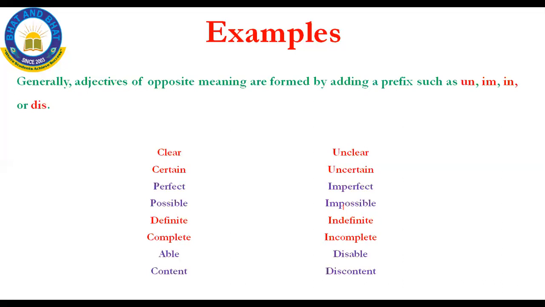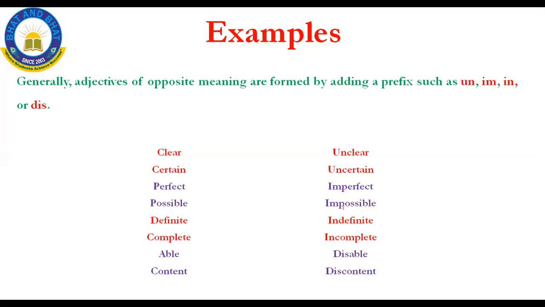We have learned what is meant by opposite. Opposite and antonym are one and the same. Generally, adjectives of opposite meaning are formed by adding a prefix such as un, in, or dis. Look at the screen there. Clear, unclear. Certain, uncertain. Perfect, imperfect. Possible, impossible. All these are formed by adding a prefix.